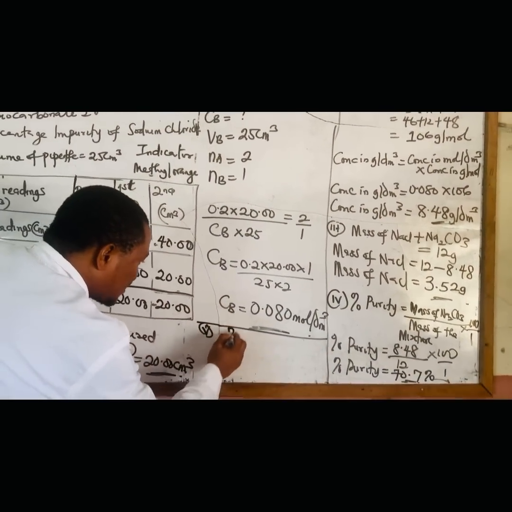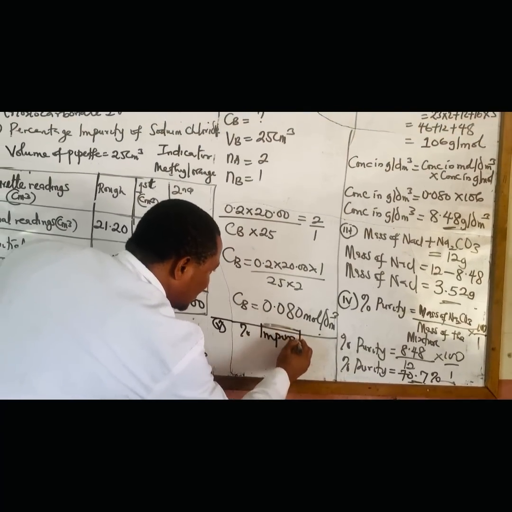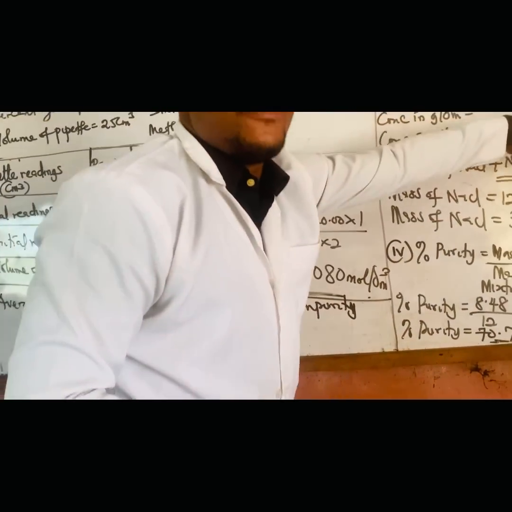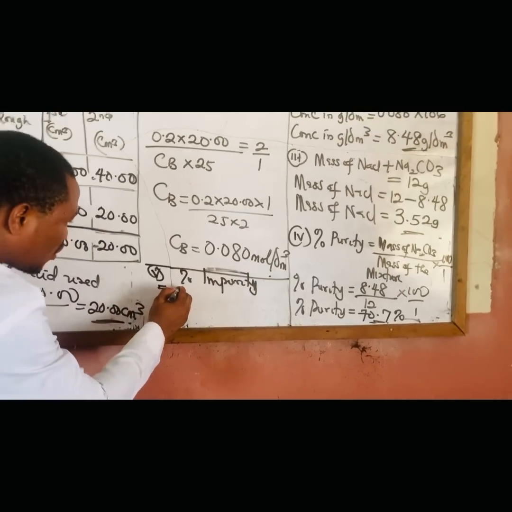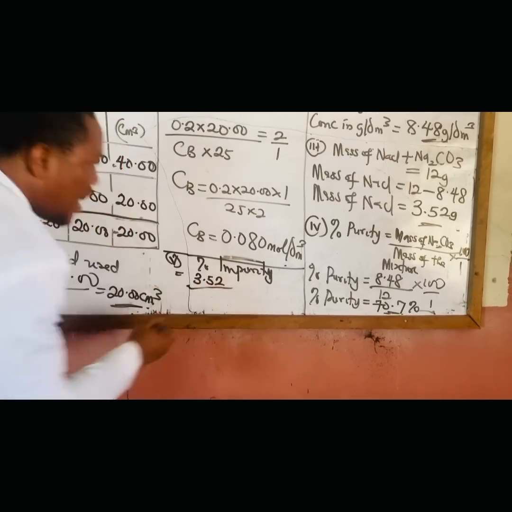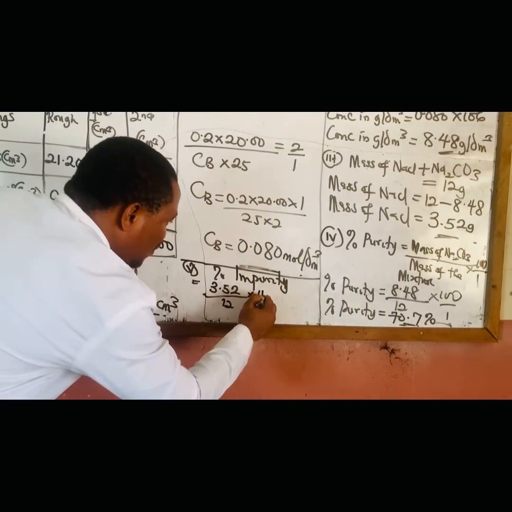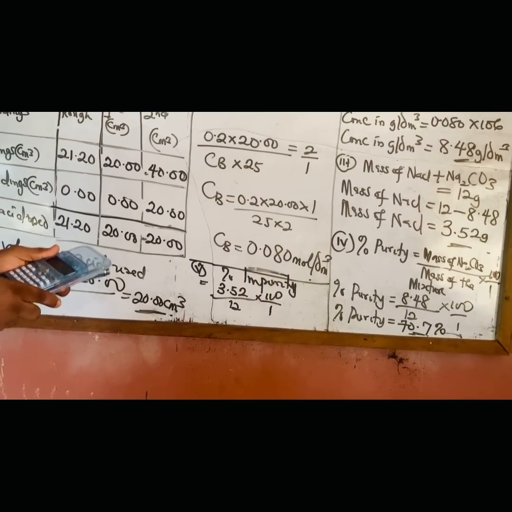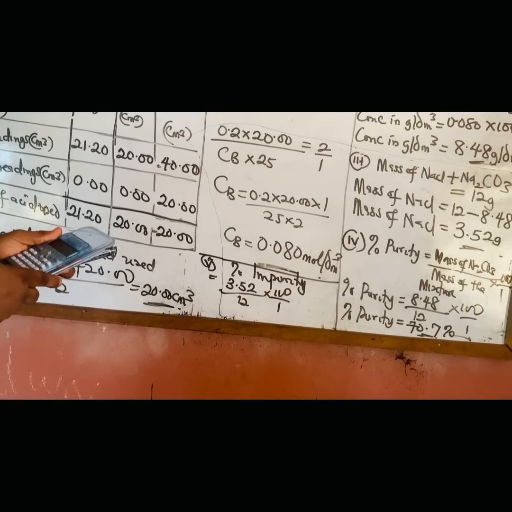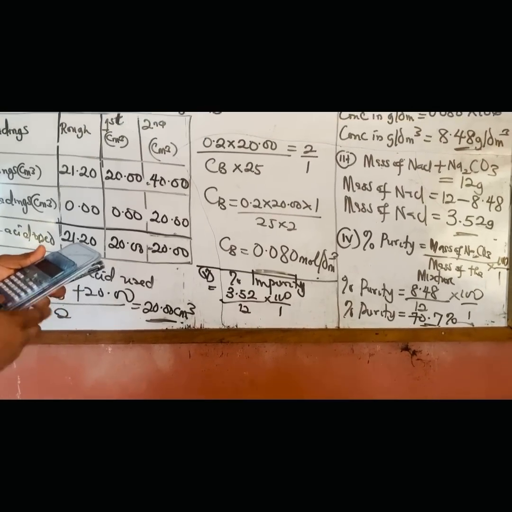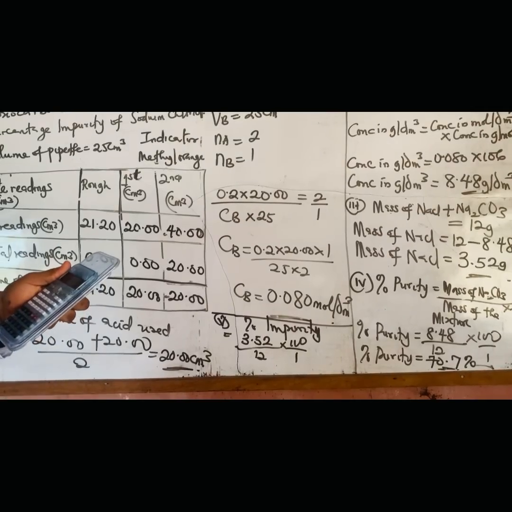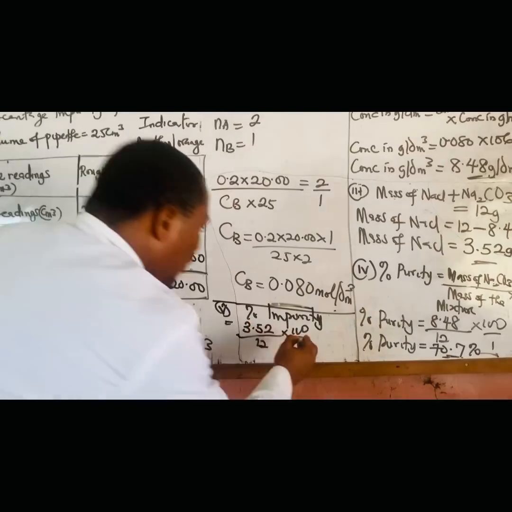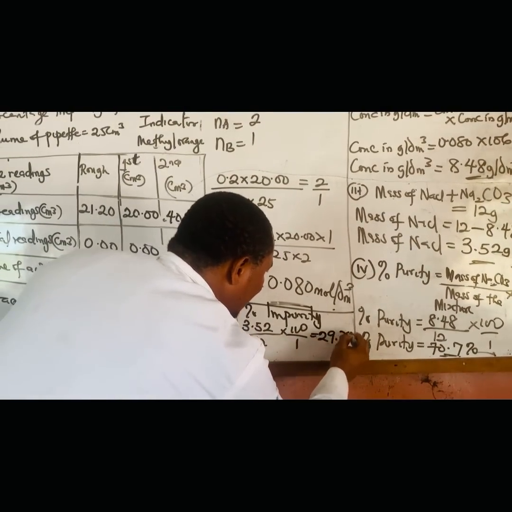That's 5. So percentage impurity. The same formula, you can write that. Instead of mass of Na2CO3, it will now be mass of sodium chloride, because that's what we are looking for. So mass of sodium chloride is 3.52 over the mixture, that's 12, times 100 over 1. So 3.52 times 100 divided by 12. Guys, that's 29.33. So approximately, let's just say about 29.3%.